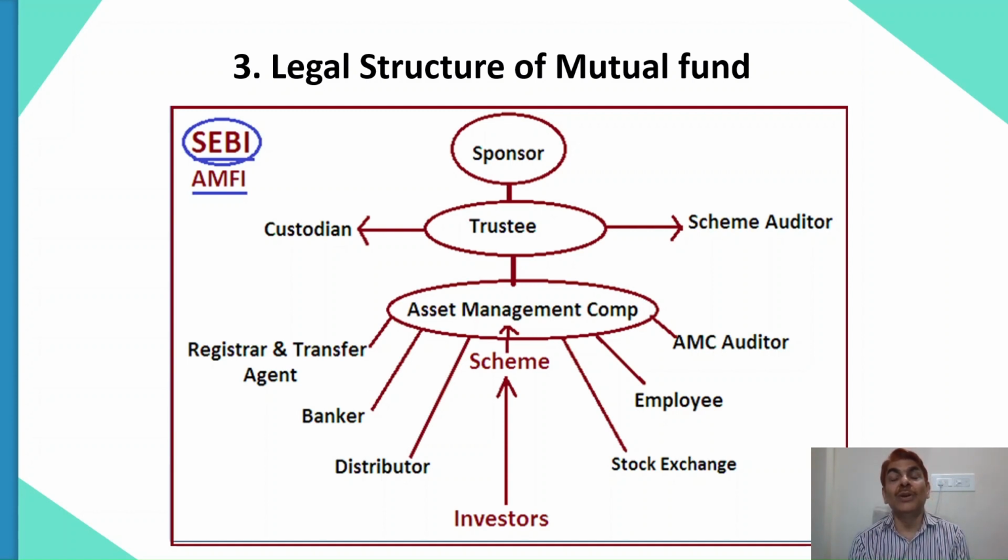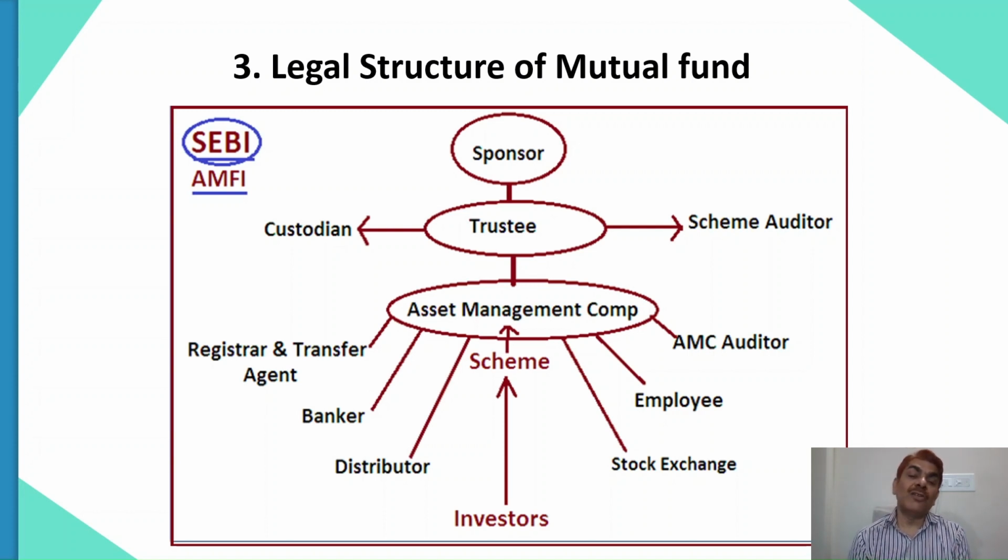That means they will be from the market, outside the sponsor's control. So trustees are made a very independent body. Why? Because they have to look after two things. One, the interest of the investor, and number two, the legal and ethical aspects of all the functions that happen in the mutual fund industry.